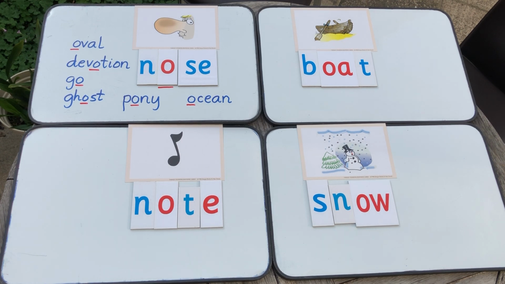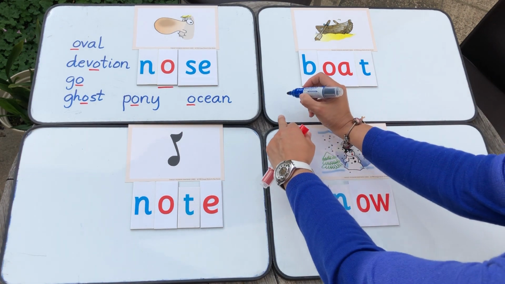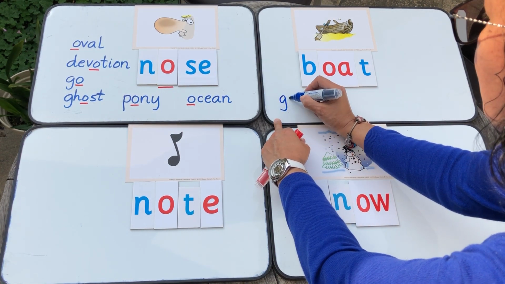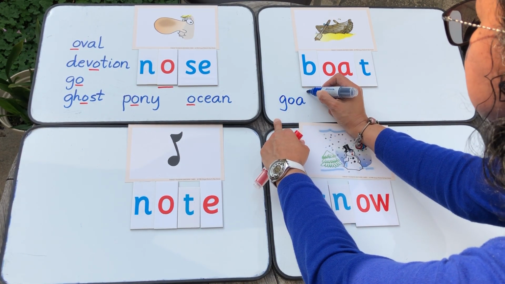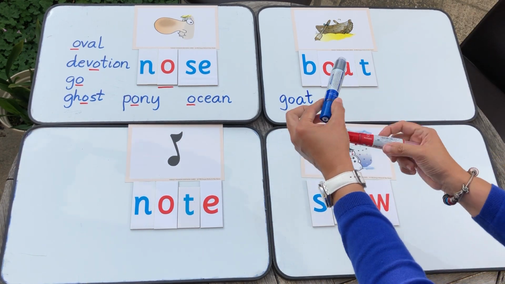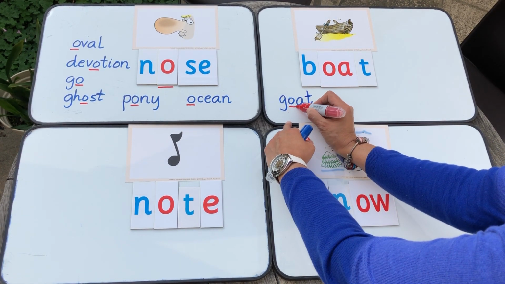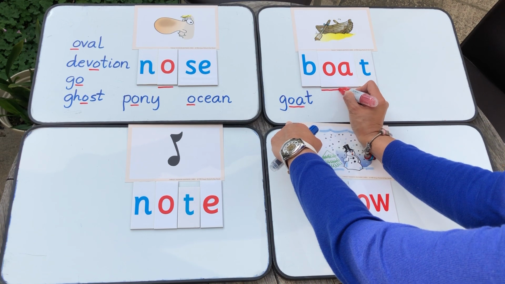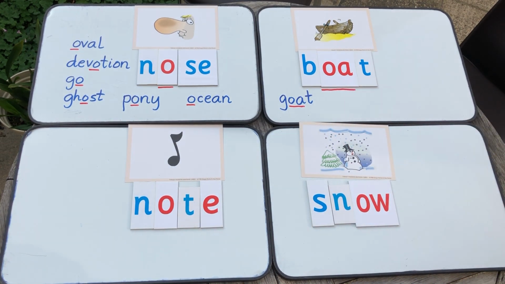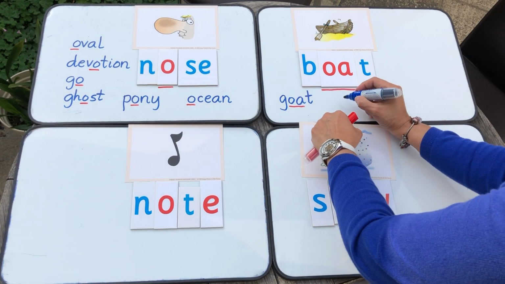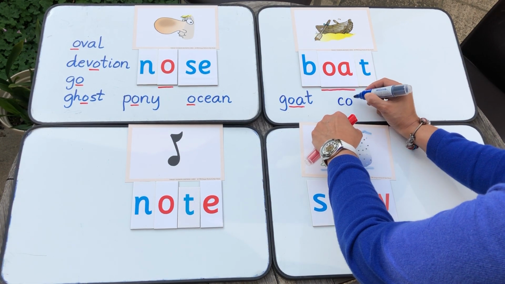What about boat? You know this. An animal. Goat. The O in goat is the same phoneme and grapheme as the O in boat. Another one is the one you wear. I think your daddy has this. A coat. Your mom has a coat.